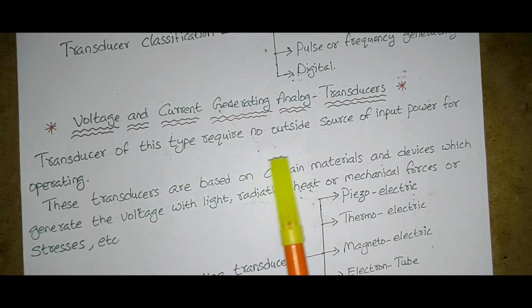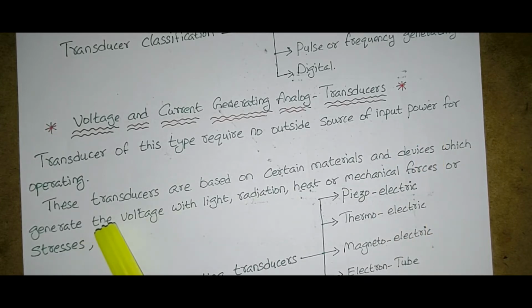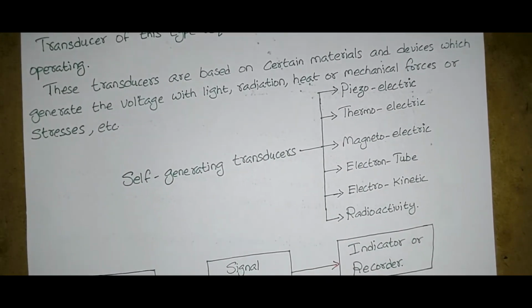Transducers of this type require no outside source of input power for operating. These transducers are based on certain materials and devices which generate voltage with light, radiation, heat or mechanical forces or stresses, etc.